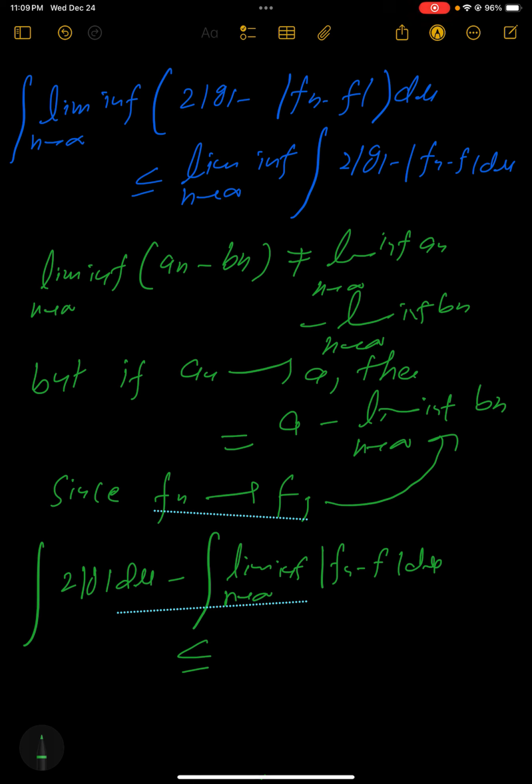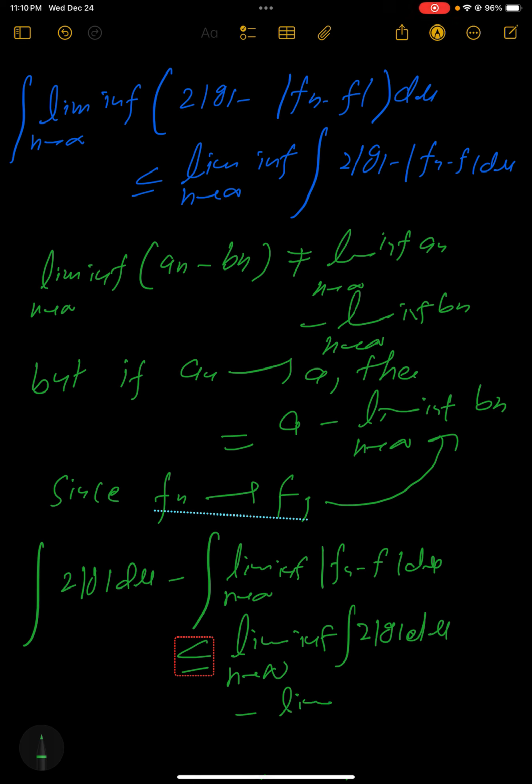This is less than or equal to, so I want to split it again, the limit inferior of the integral of 2g d mu minus the limit inferior of the integral of fn minus f d mu, okay.